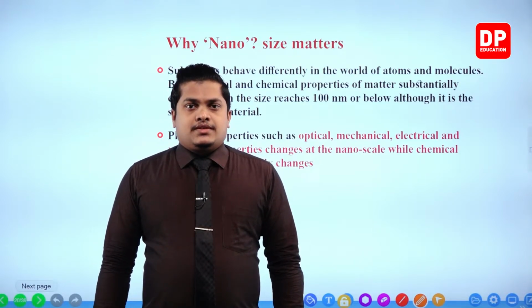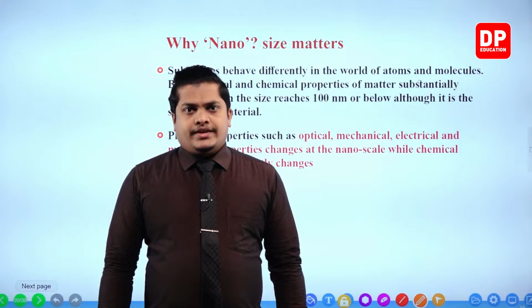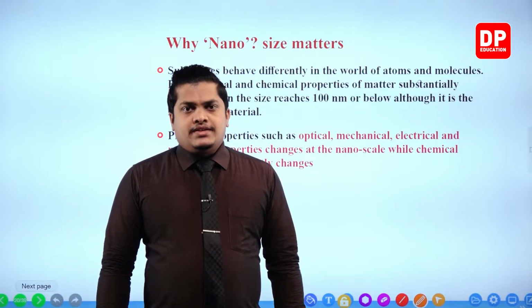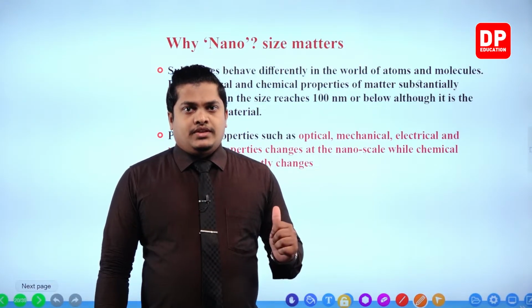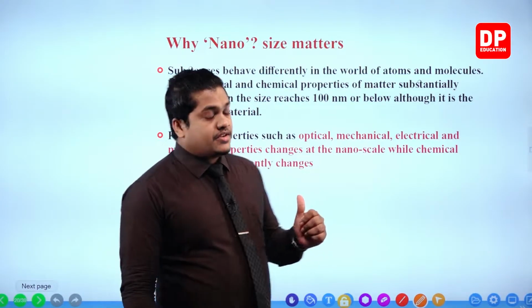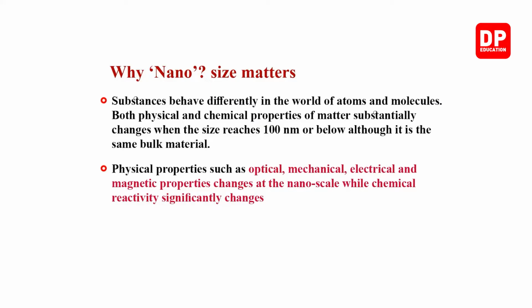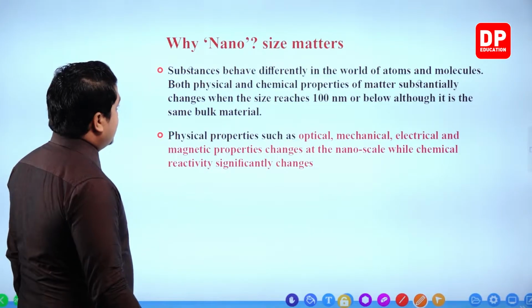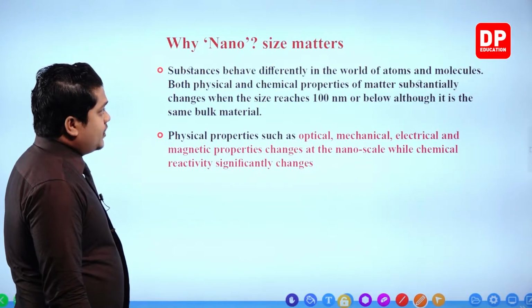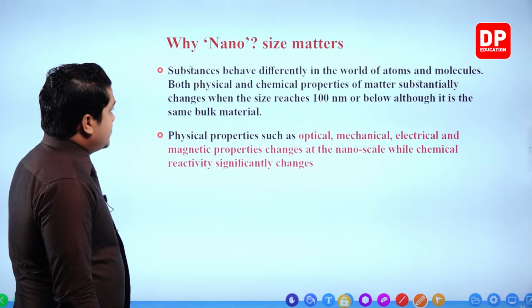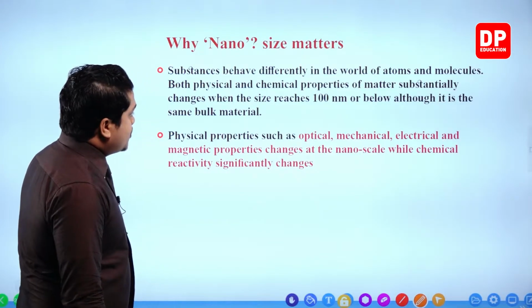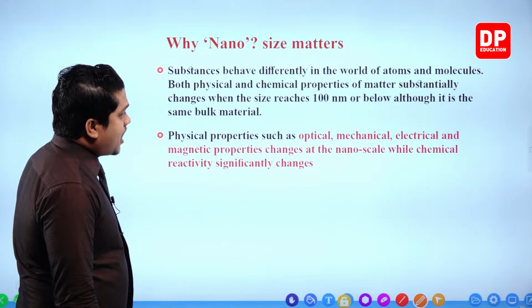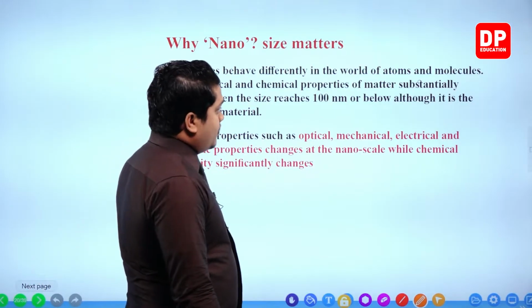Now it's time to discuss what is the specialty in the nanoscale. Why does the nanoscale matter the most? We'll be discussing this within the next part, my dear children, which is given over here. Why nano size matters? Substances behave differently in the world of atoms and molecules. Both physical and chemical properties of matter substantially change when the size reaches 100 nanometers or below, although it is the same bulk material.